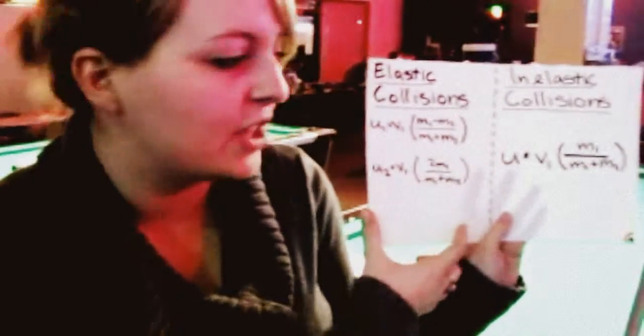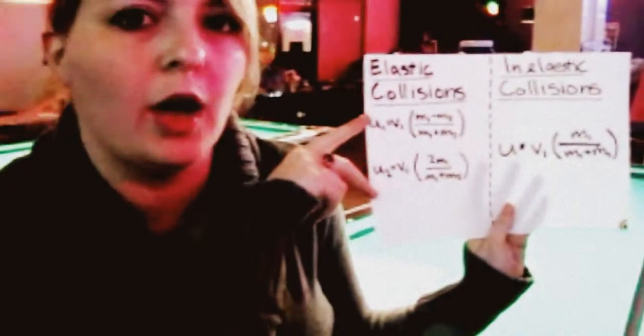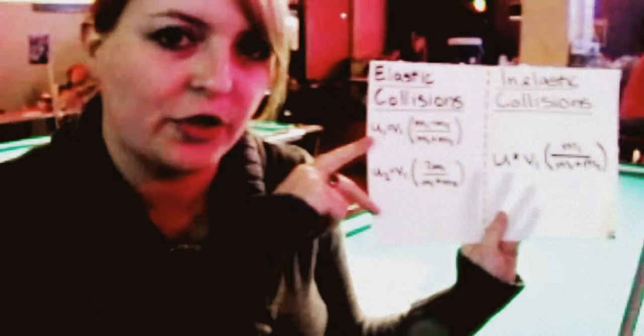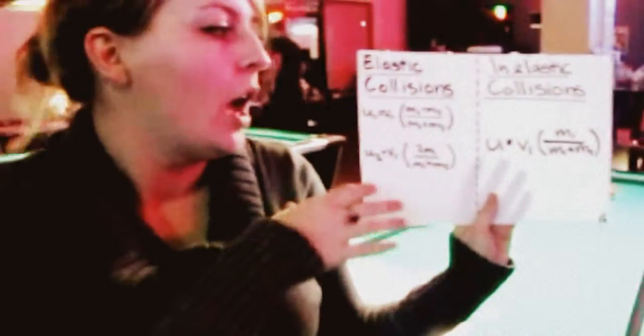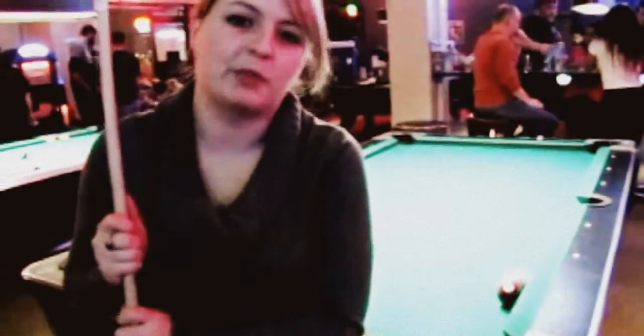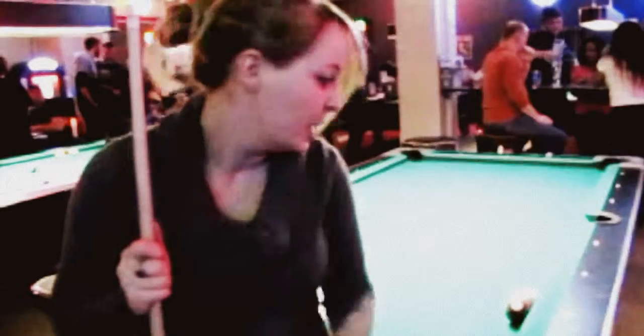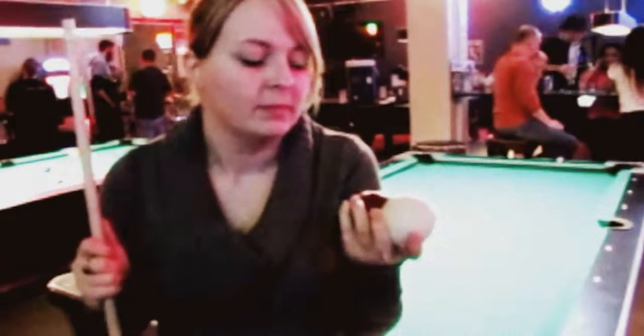In billiards, we witness what's called an elastic collision. Both balls have their own velocity after the collision. That's because they both bounce off of one another. Kinetic energy is conserved.